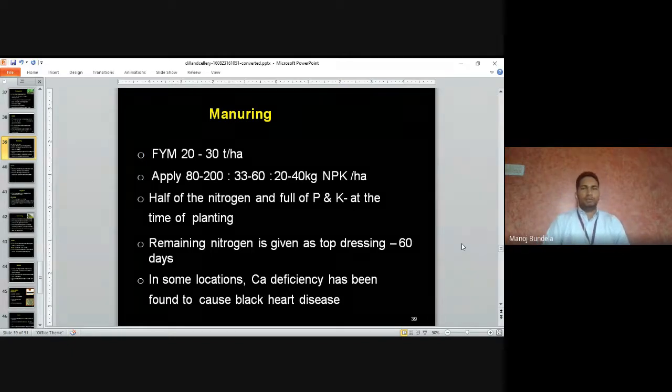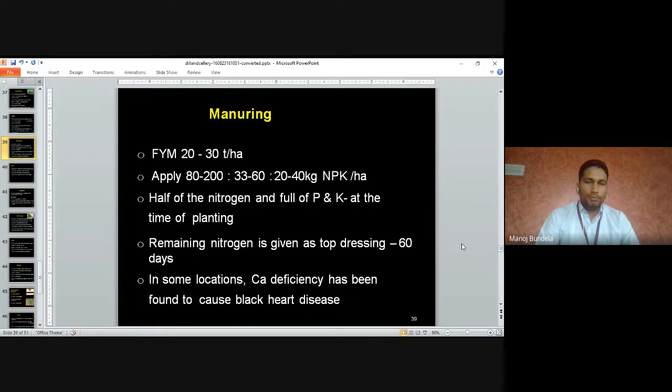Why do we apply the nitrogen in split doses? Because nitrogen has leaching loss and denitrification loss. So to reduce these losses, we apply the nitrogen in split doses. First we apply it at the time of land preparation as a basal dose, and the remaining dose we apply 60 days after transplanting.